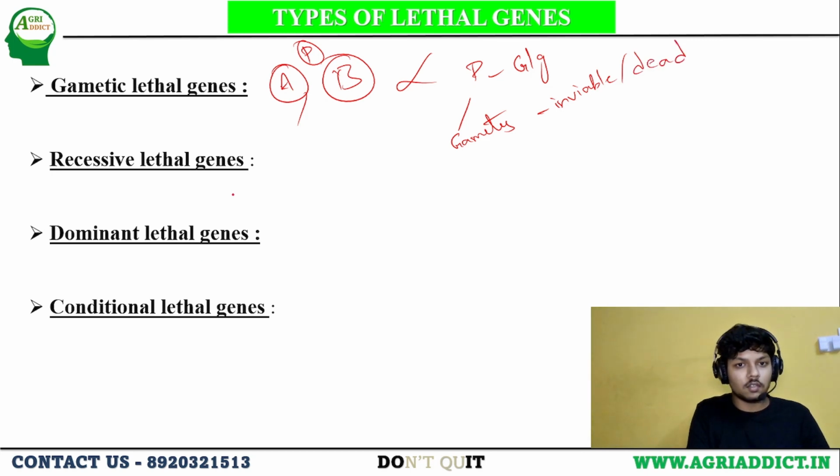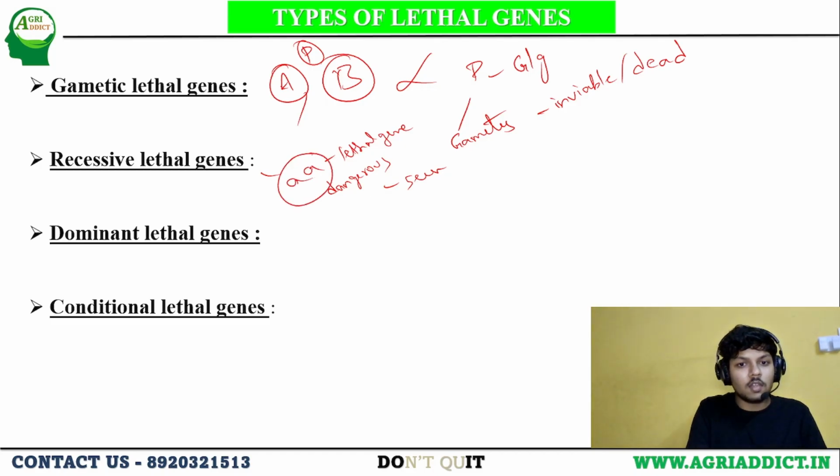And recessive lethal genes means, let's assume small a is the lethal gene, and the lethality, the dangerousness of the gene, will be seen only when both alleles are small a.